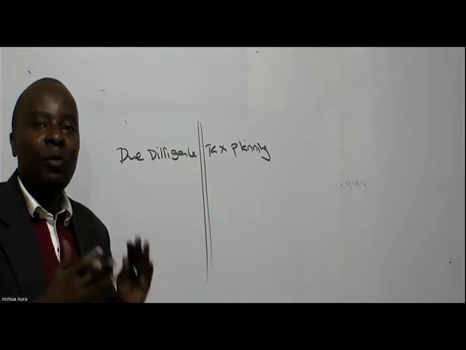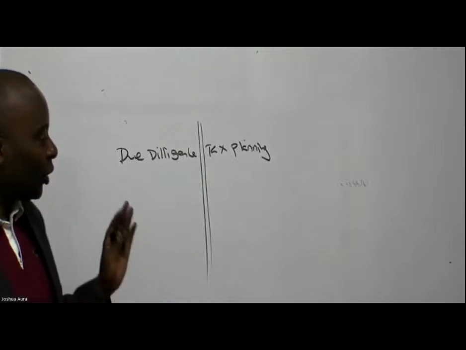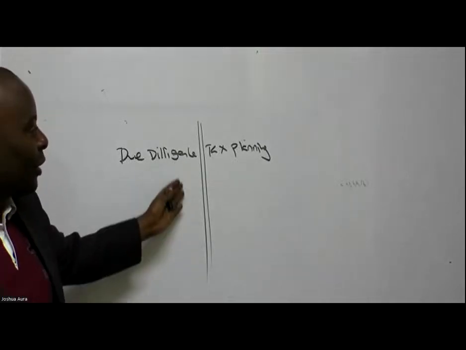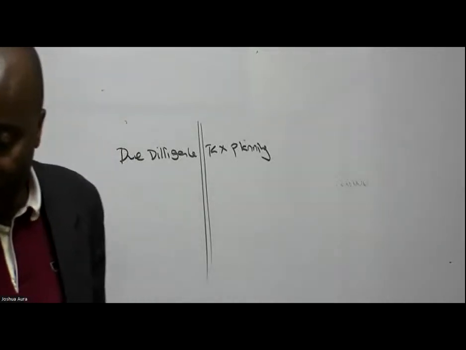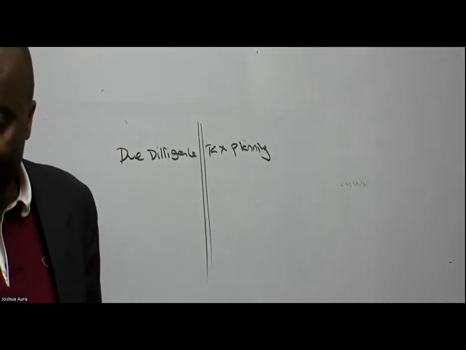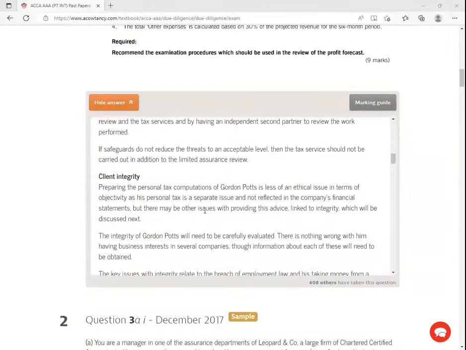We want these teams to be very independent between themselves, so that they don't talk. So is this a safeguard? In this case, you will consider, yes, it's very practical to reduce the risk. We are told that if safeguards do not reduce the threats to an acceptable level, the tax service should not be carried out for the limited assurance review client.